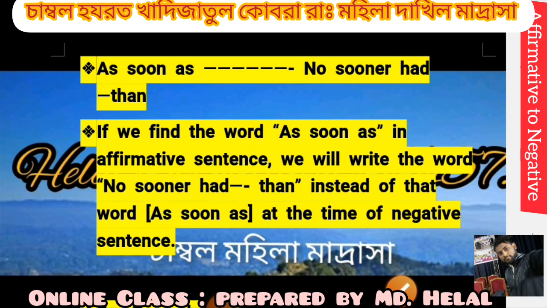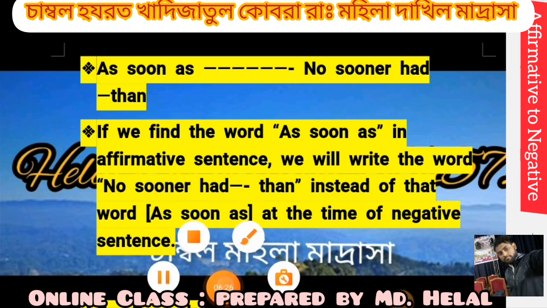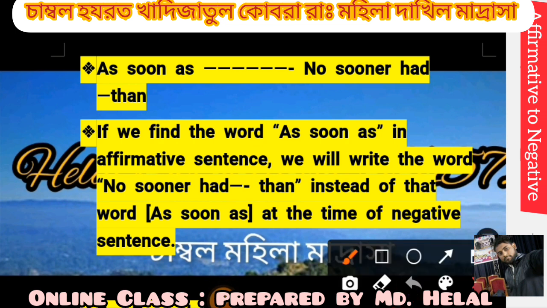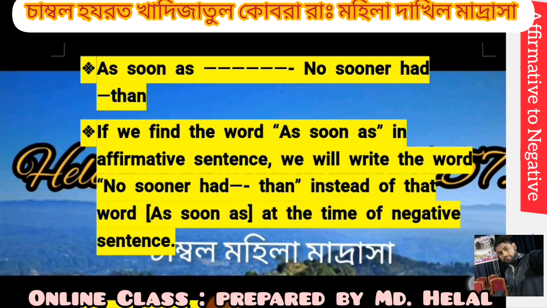No sooner had, then, instead of as soon as. If we find the words as soon as in an affirmative sentence, we will write no sooner had, then, instead of as soon as in the negative sentence.